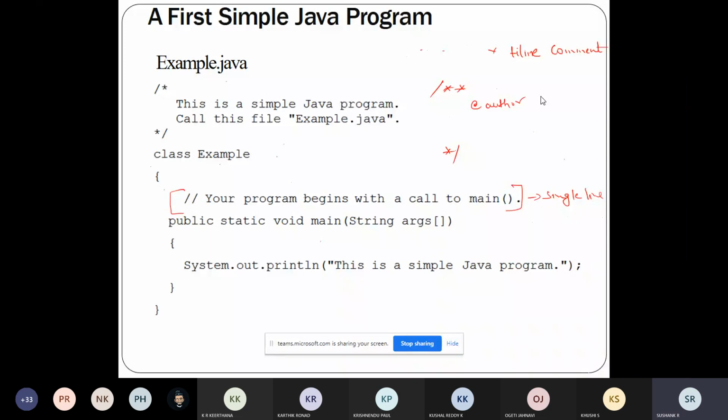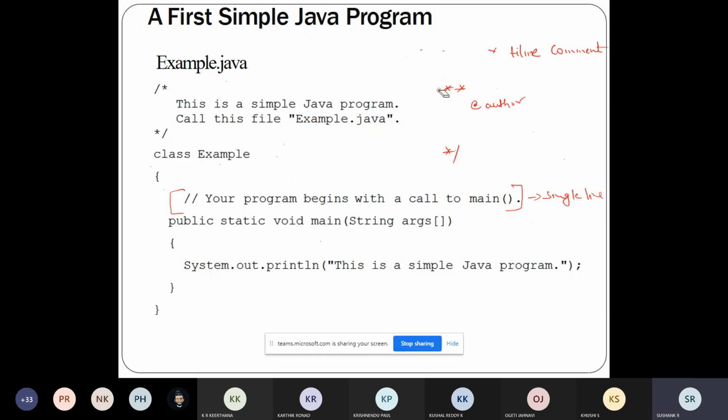It can be like who is the author, what is the name of this program, what is the title, what is the designation of the author, to which company the author belongs. All these things are given in the documentation comment. So we have three styles of comment in Java: multi-line, single line, and documentation comment. So this is regarding the first line.